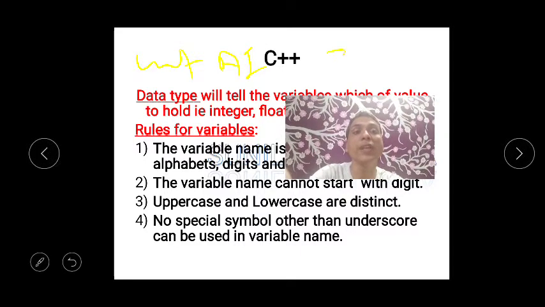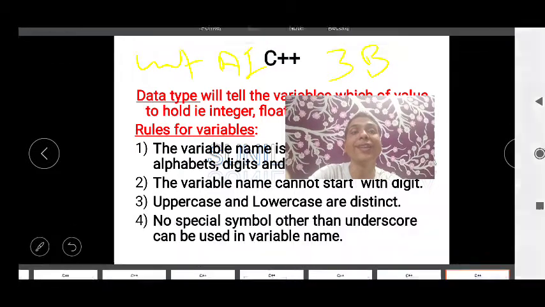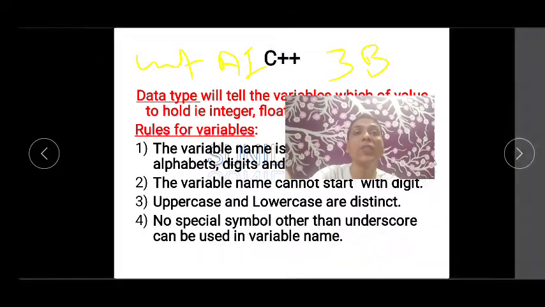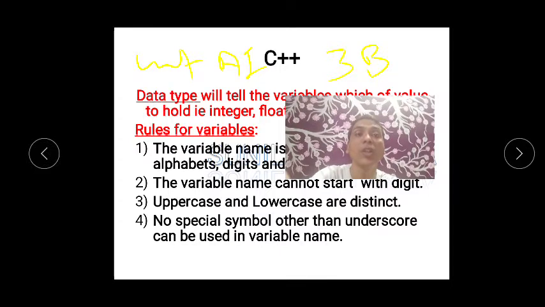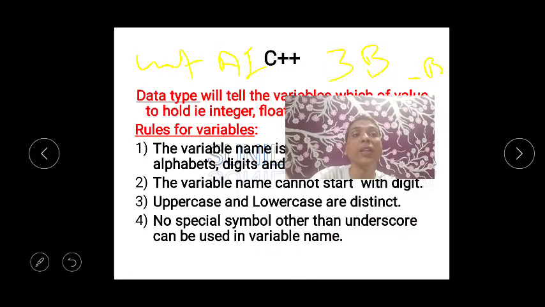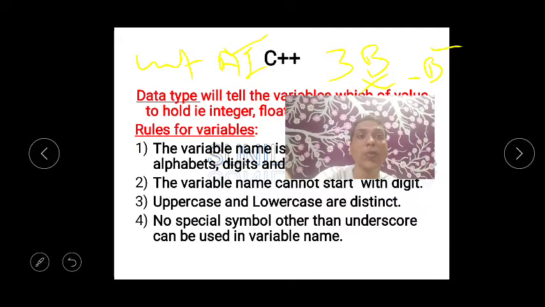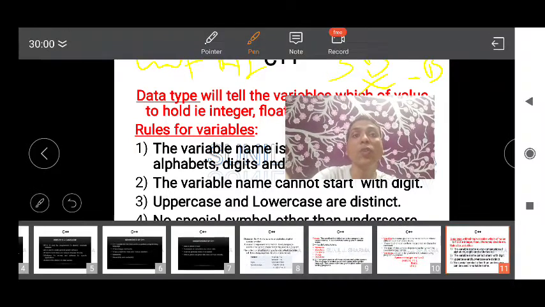But suppose I write 3B, then it is wrong, because the rule says that it should start with a character. It cannot start with a digit. The only special character allowed is underscore. So if you write underscore B, this is valid, but 3B is invalid.